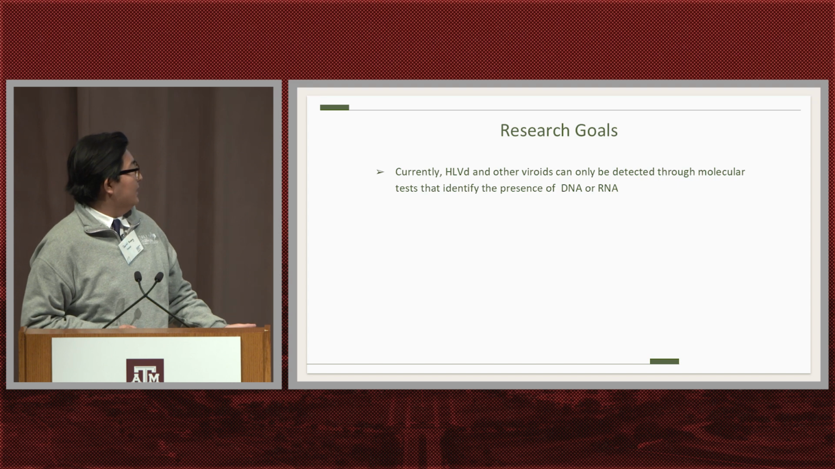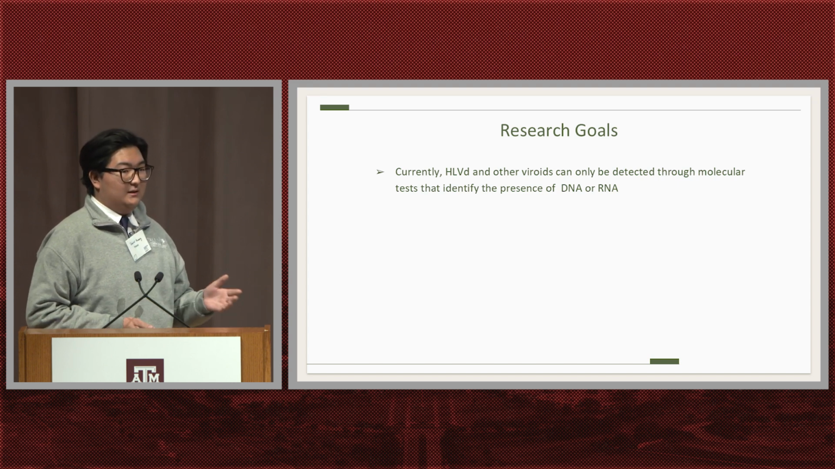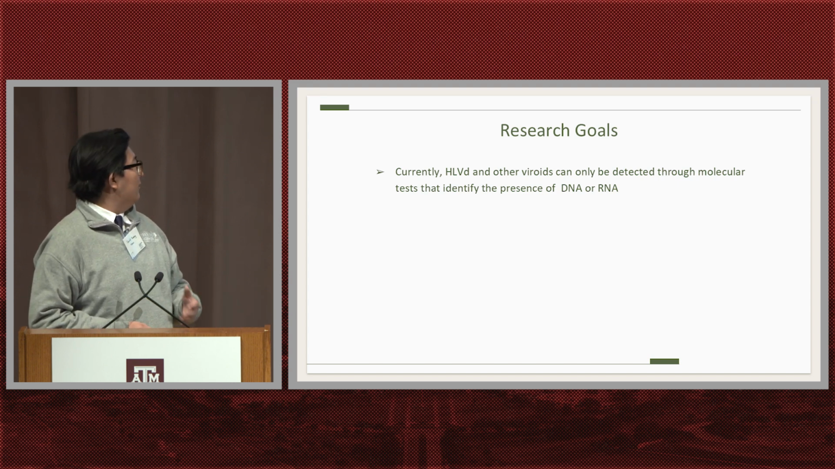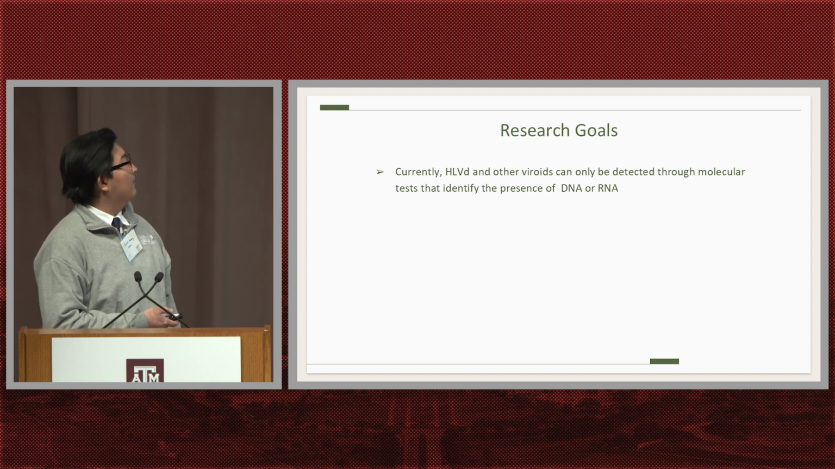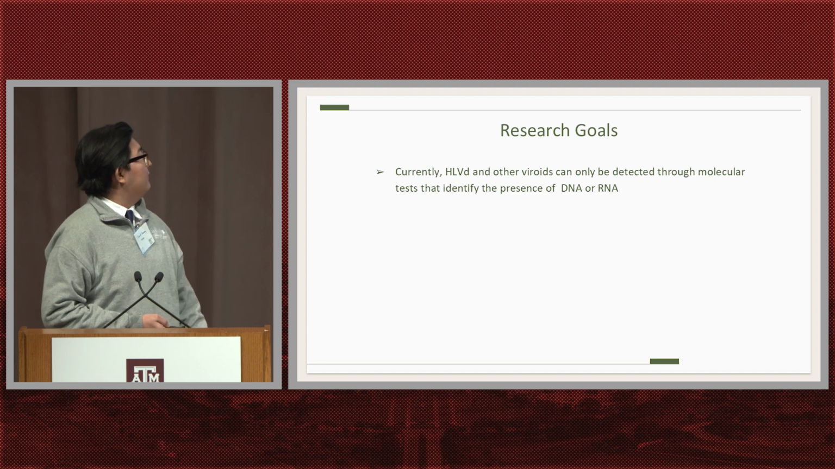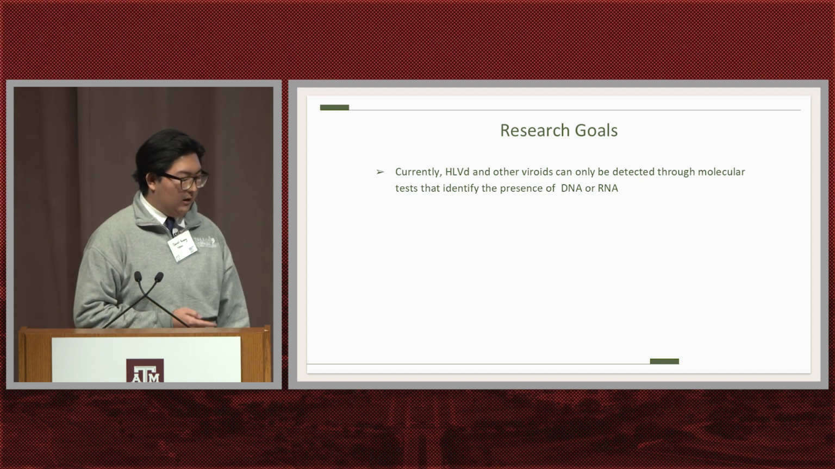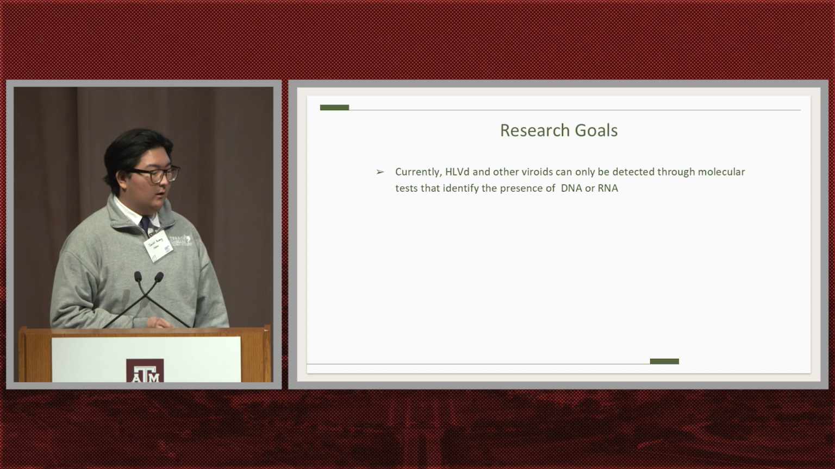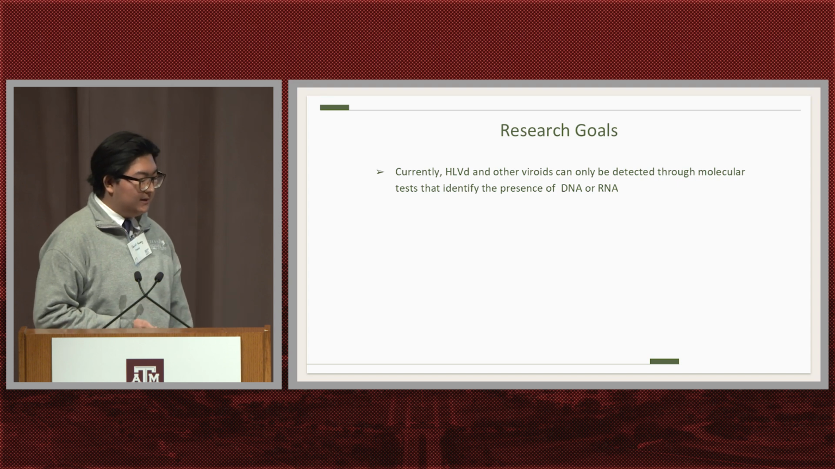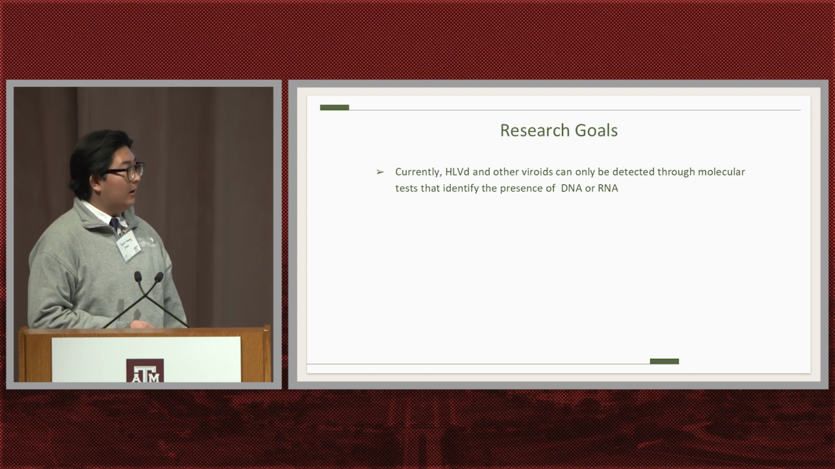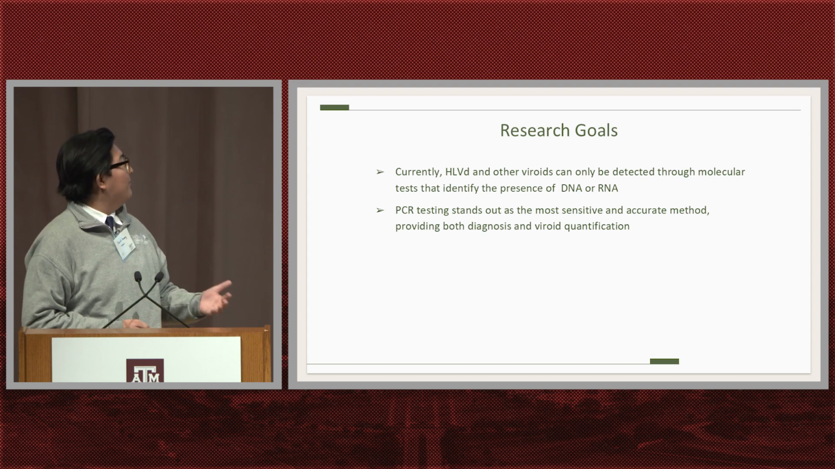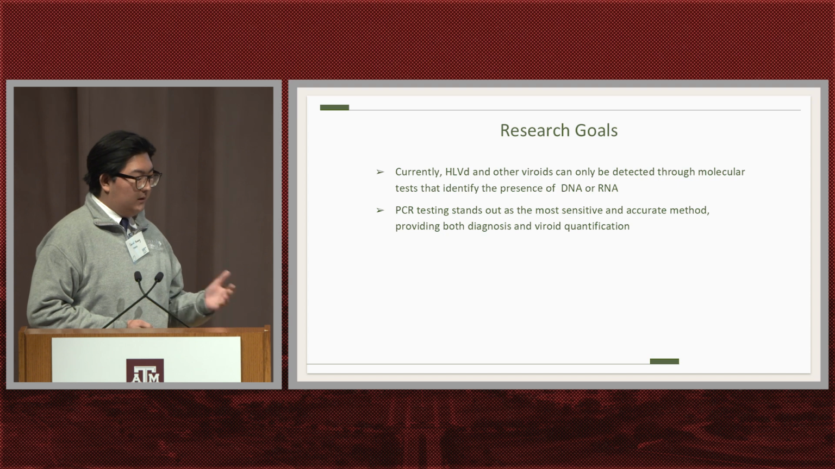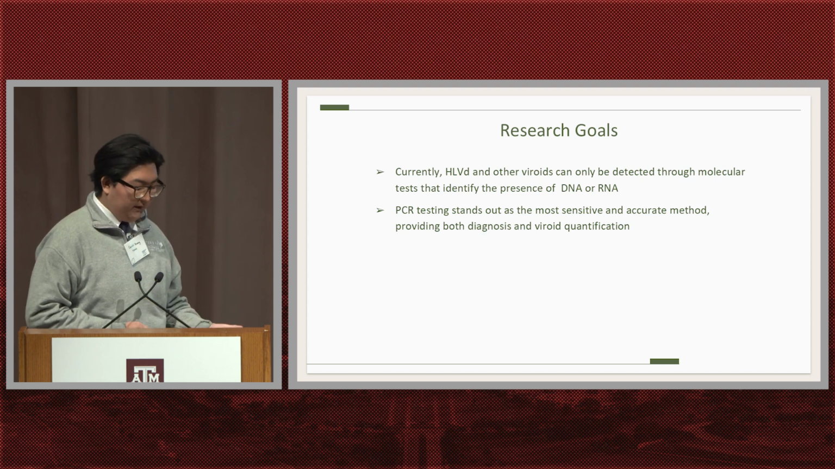So despite these well-documented yield reductions linked to the disease and the stunted growth it causes, there remains limited factual scientific guidance available for growers to manage HLVd effectively. So our research goals: currently, HLVd and other viroids can only be detected through molecular tests that identify the presence of DNA and RNA. With those tests, PCR stands as the most sensitive and accurate method, providing both diagnosis and quantification.